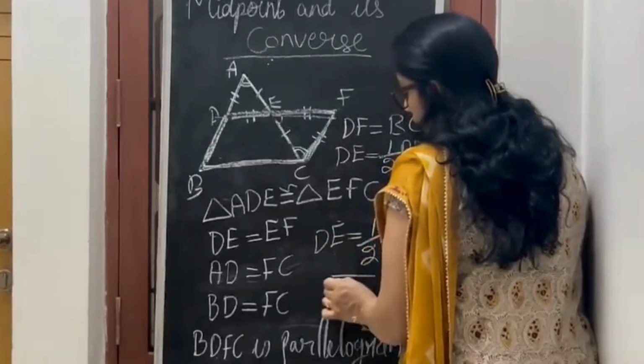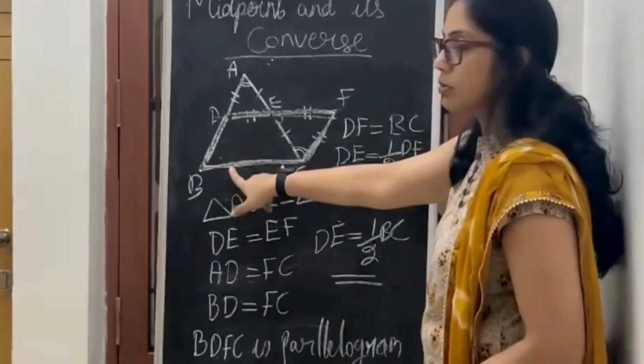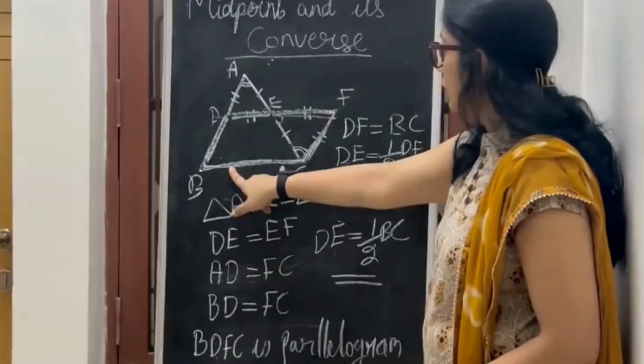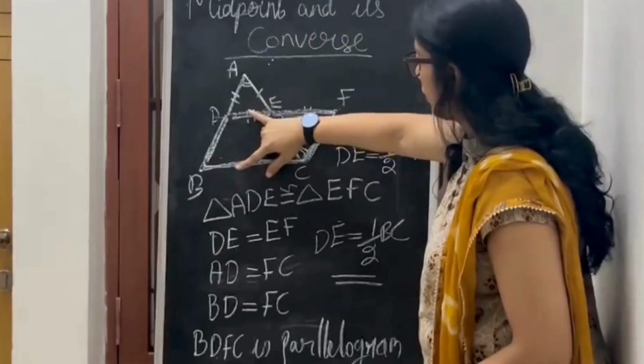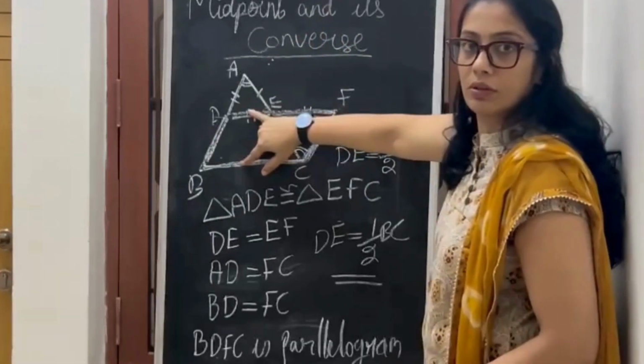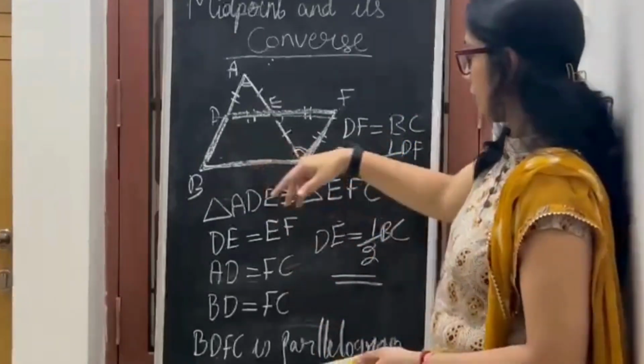So this is how I prove my theorem. What I had to prove in my theorem, that this is half of this one, I proved it. And what else did I have to prove? I had to prove that they are parallel to each other. I proved both by proving that it's a parallelogram and it is half of it.